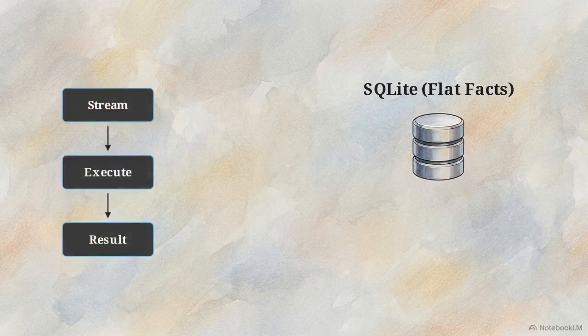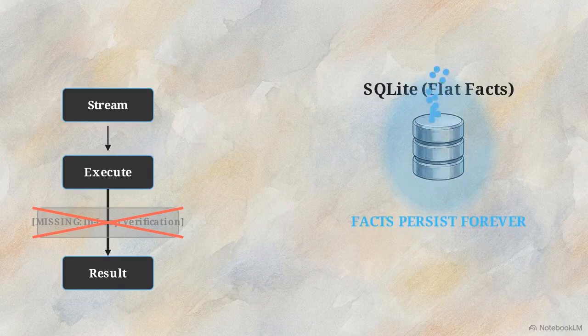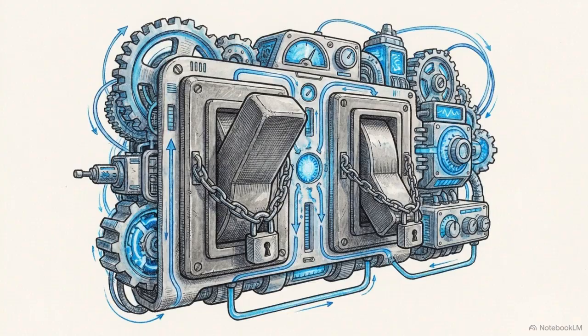Furthermore, the system lacks in-loop code verification to check its own work, and it relies on a flat SQLite database with 0 memory eviction routines. Facts written once live forever. These omissions are calculated bets. The creators wagered that perfect application layer authorization is sufficient for a local desktop environment, treating OS-level isolation and context compaction as unnecessary overhead.